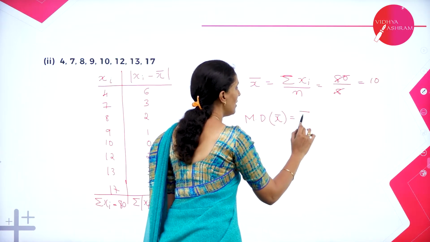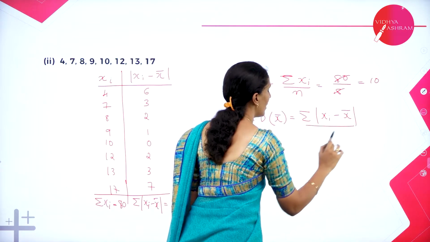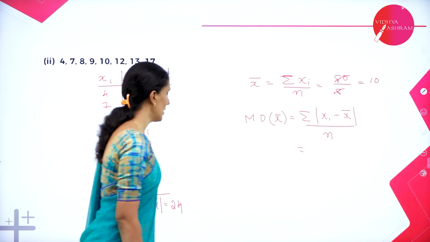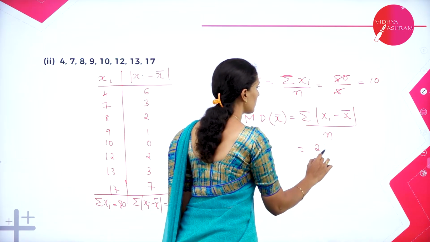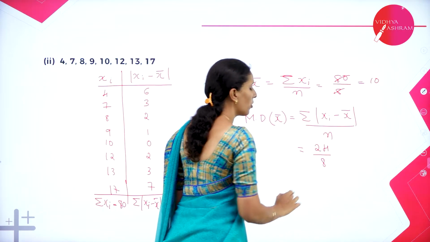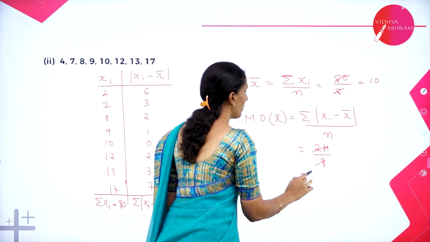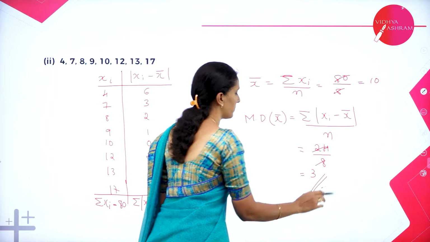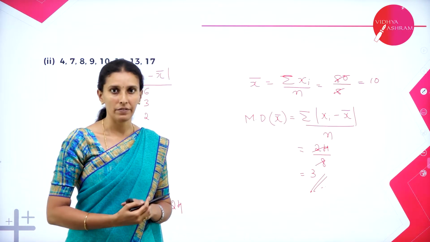What is the formula? Summation |xi minus x bar| divided by n. How much did we get? Summation is 24, divided by the number of observations, which is 8. So when you cancel, you will get the mean deviation as 3. So this is how we can calculate mean deviation.